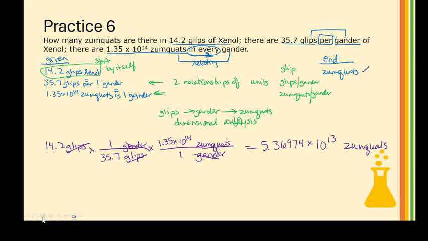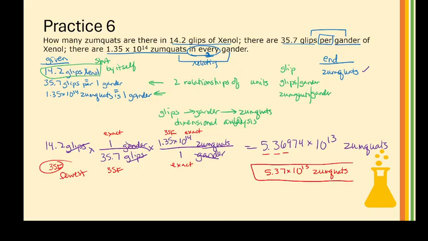Okay, now we round. This is all multiplication, so I'm going by quantity. This is an implied exact. The ones are per, right? We added in the one. And then this is 3 sig figs, and this is 3 sig figs. Remember, multipliers are exact. So I have 3, 3, 3. Guess what? 1, 2, 3. So this will be 5.37 times 10 to the 13 Zumquats.